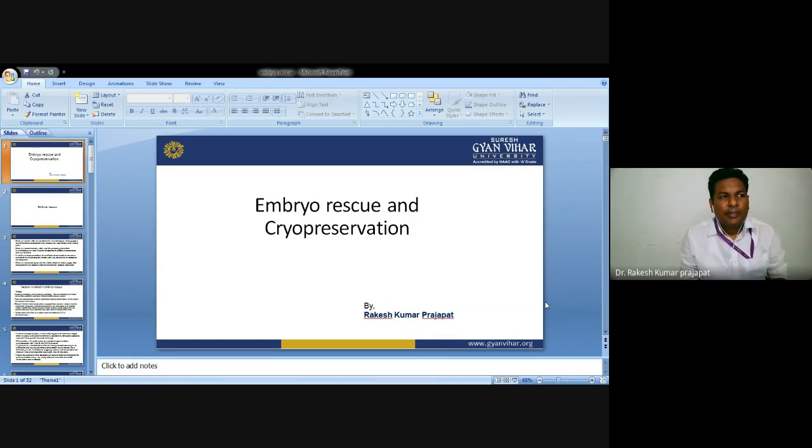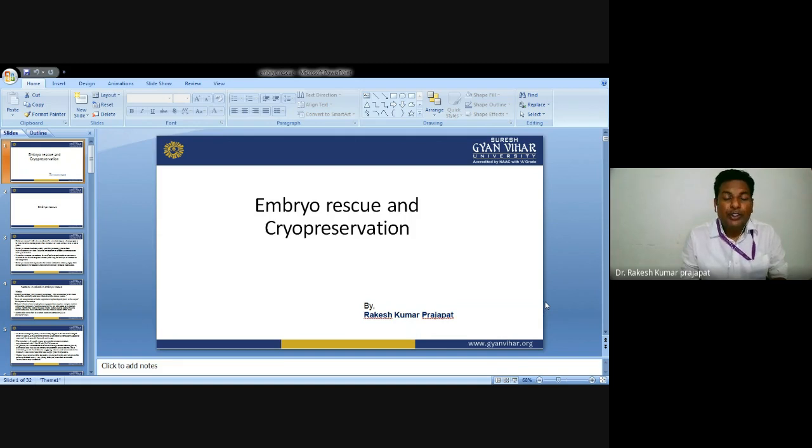For the course plant biotechnology, today we will discuss embryo rescue and cryopreservation. Embryo rescue: why do we need it? What is an embryo? An embryo develops from the zygote. The zygote is developed during the fertilization of the male and female eggs, and the zygote further develops into the embryo.